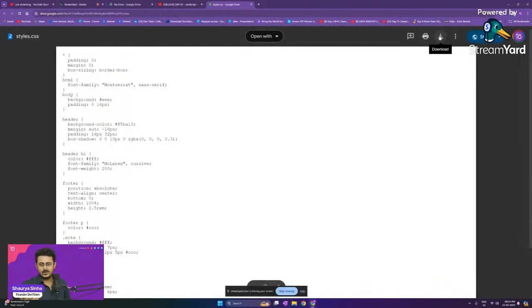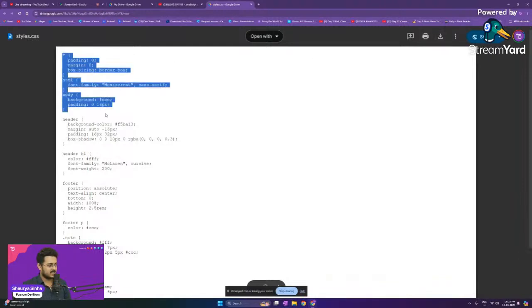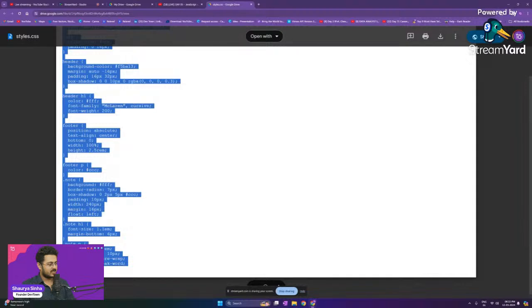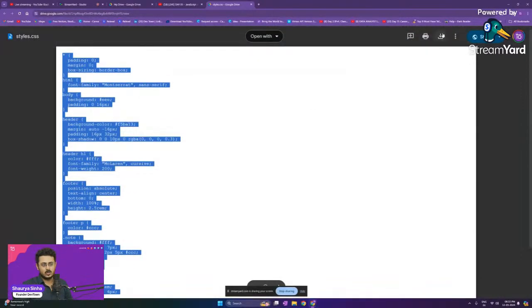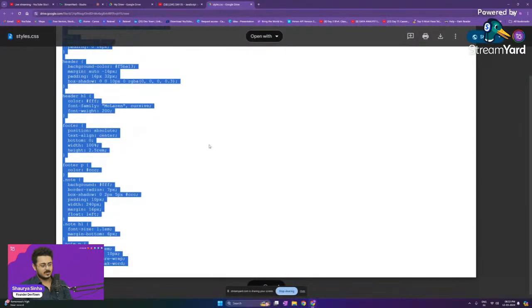There are two things that you can do. Either you can just copy paste this entire thing. You can select everything right over here, copy it and paste it inside of the styles.css file that you have inside of your CodeSandbox itself, or you can download this file from right over here and upload it in CodeSandbox. Whatever you guys prefer, you can do it. For my purpose, I'm just showing you guys how to copy paste it. So I'm just selecting it. I'm pressing Control C, copying everything.